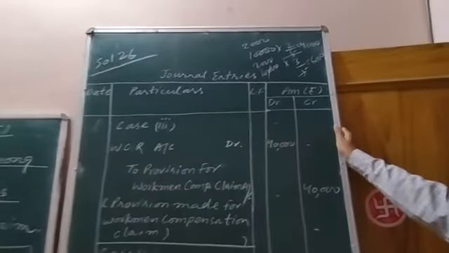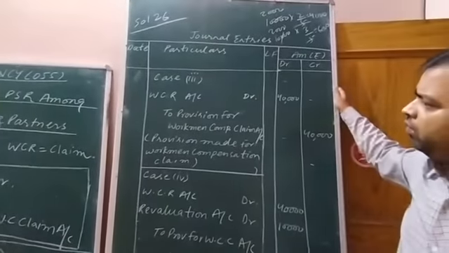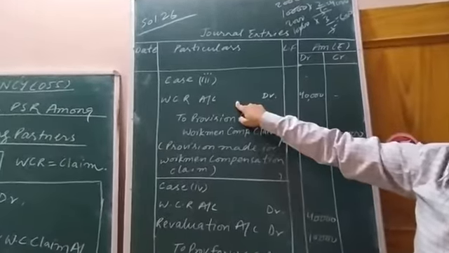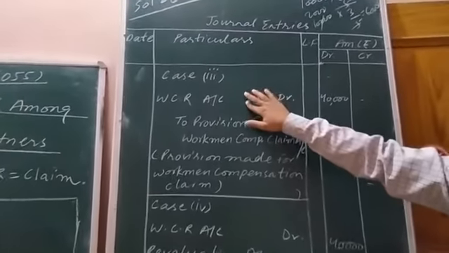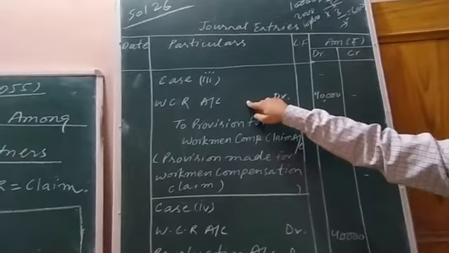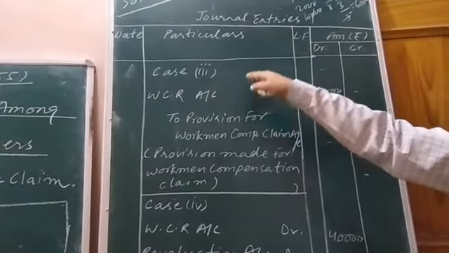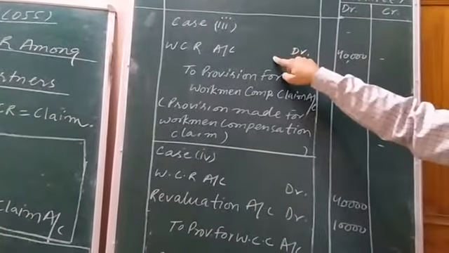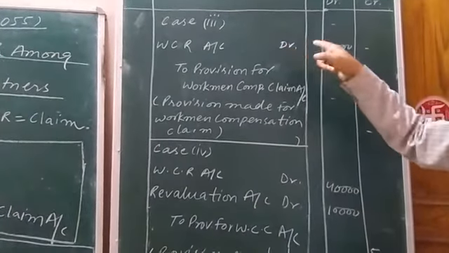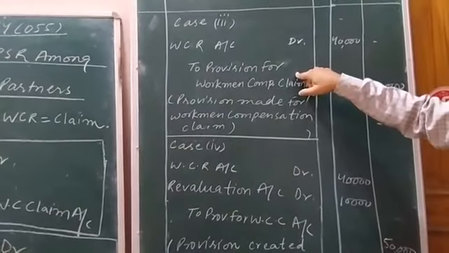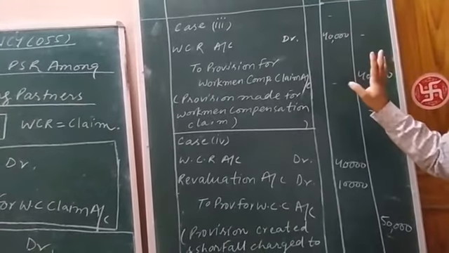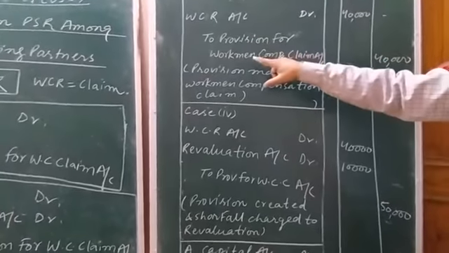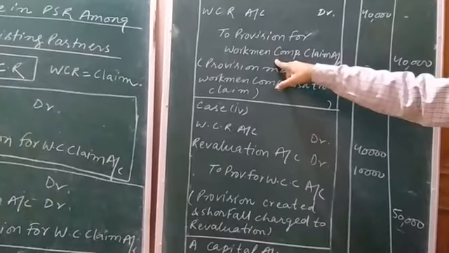So keep in mind, whatever amount of WCR is present in the balance sheet, if there is no claim, then the total amount is distributed among old partners in the old ratio. If there is a claim, right, 40,000 rupees was present in the balance sheet on the liability side, and the same was the claim. So claim will be written off. Okay, it will be used in this year to write off the claim of the workers.